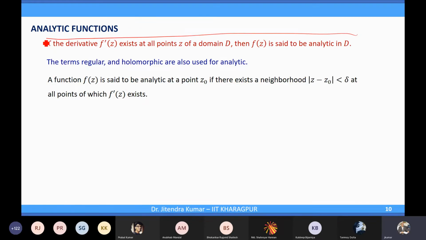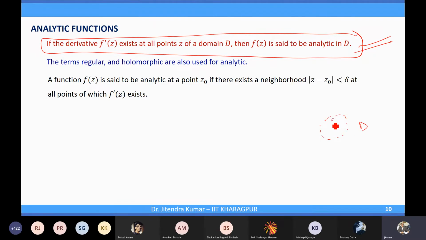There was no difference when I was talking about a domain. Then f prime exists at all points in the domain, then I said f(z) is analytic in D. So f(z) is analytic in D or f(z) is differentiable in D, the meaning was the same there, because that domain was open, so there was no boundary at any point. What is the difference between open and closed? When you have an open domain, at any point in the domain you can take a small neighborhood.